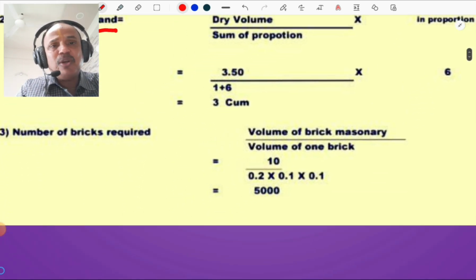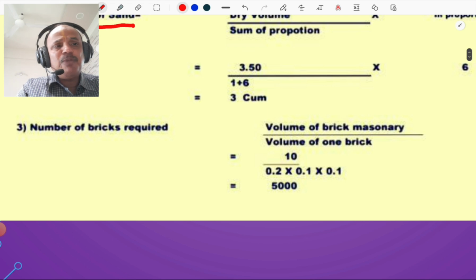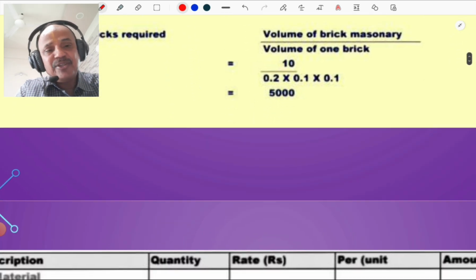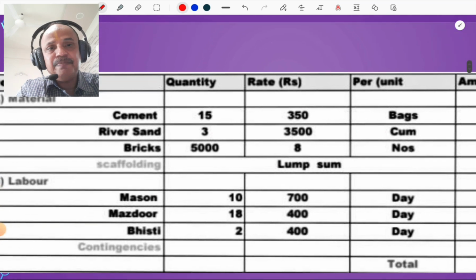Then number of brick requirement, that is volume of brick masonry divided by volume of one brick. It is so simple. So 10 cubic meter divided by 0.20 multiplied by 0.10 multiplied by 0.10, meaning 20 centimeter by 10 centimeter by 10 centimeter converted into meter. So number of brick requirement is 5000 for 10 cubic meter.